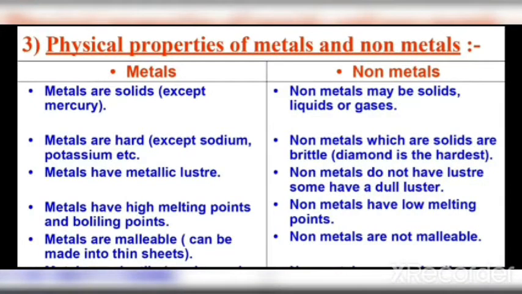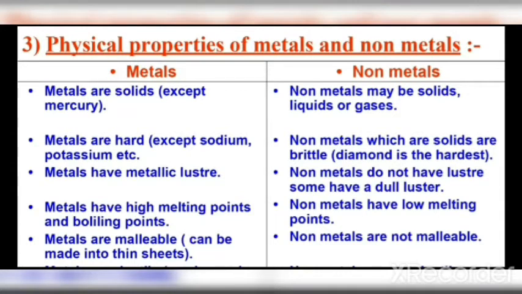Now let us discuss the physical properties of metals and non-metals. As I listed out, we are going to see each and every property. First thing is state of matter. Metals are solids in nature, except mercury, because we know that at room temperature mercury is in liquid state. Whereas non-metals exist in solid, liquid or gaseous state.